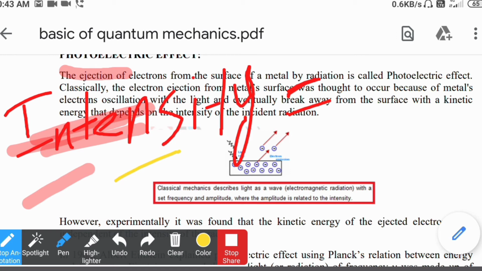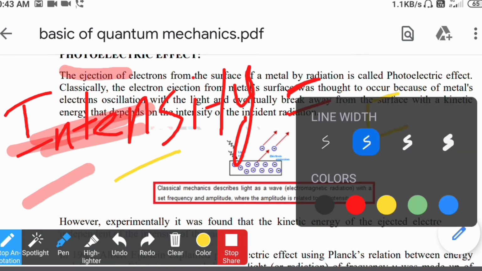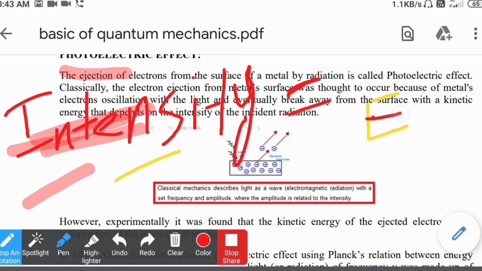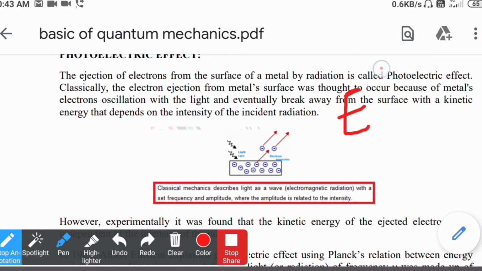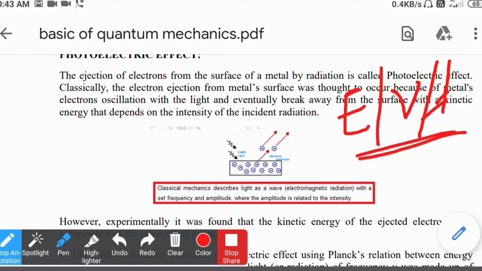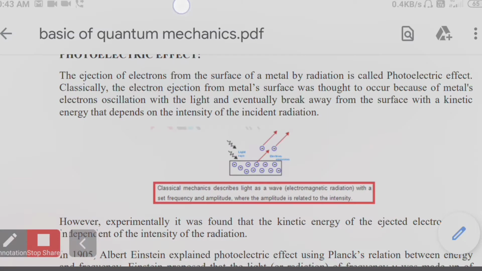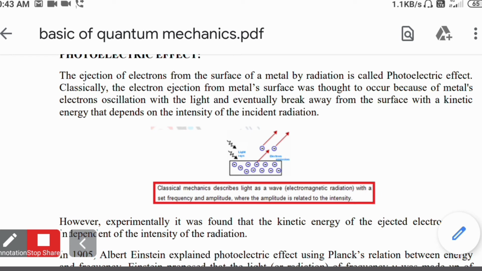So energy, frequency or wavelength, these three things are related to color, and intensity is related to the amount of color. So that is the difference between intensity and energy or wavelength. Okay, so we have understood the difference between energy and intensity.